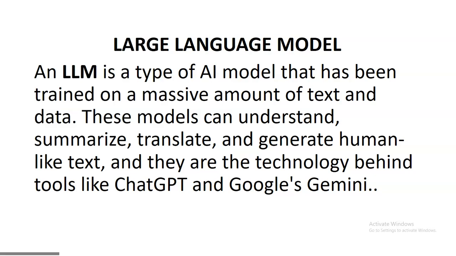Then we have LLM, which is a large language model. It's a type of AI model that has been trained on a massive amount of text and data, and these models can understand, summarize, translate, and generate human-like text. Of course, ChatGPT, Google Gemini, Claude, and the rest. This is the technology behind it. LLM, large language model, the technology behind it, then uses natural language to be able to communicate with the technology. All right, we've talked about NLP, natural language processing, before, but LLM, large language model, is what is behind the GPTs that we'll be using and all that.